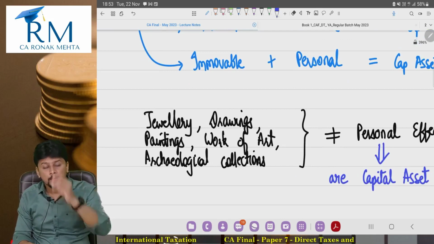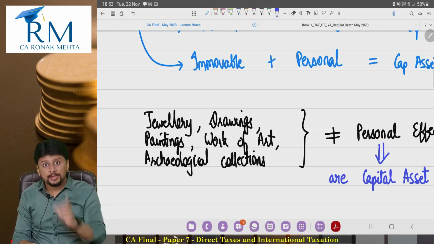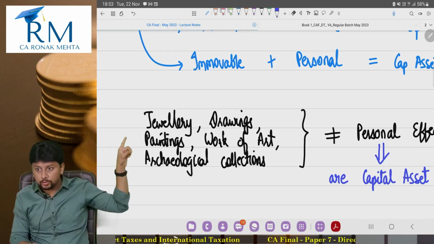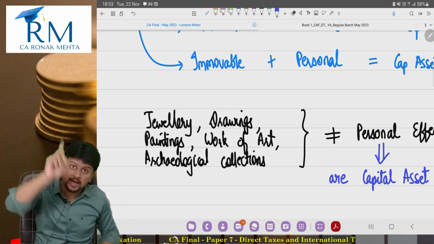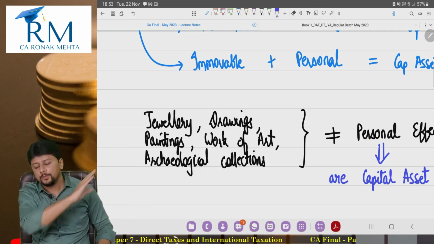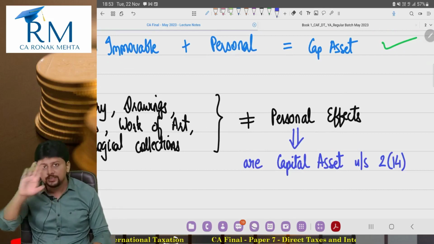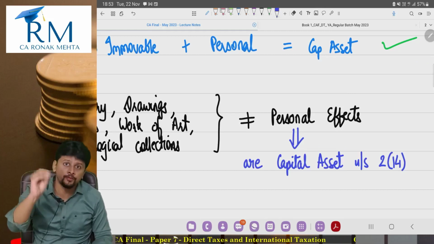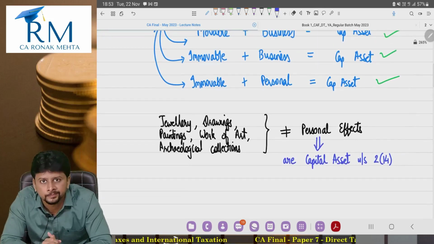Therefore, if I want to tax all these items, I have to make these items a capital asset. So I say, although these are movable and held for personal use, they are not personal effects, which means they are treated as a capital asset. Section 2 clause 14 will apply to them. These items will be considered as a capital asset.